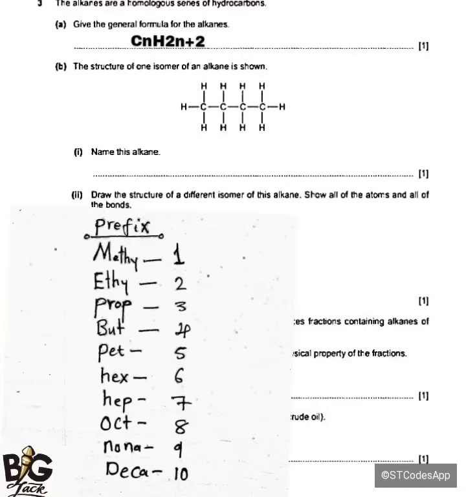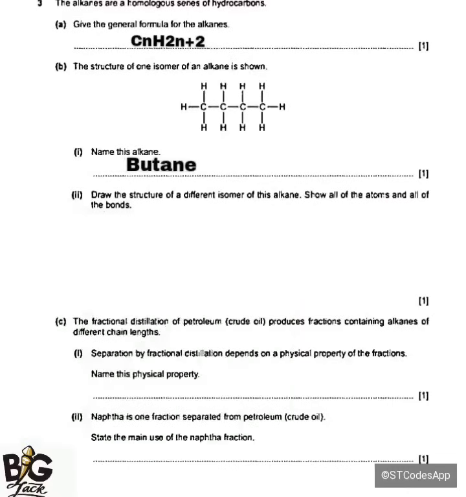Now this one here, we are talking of alkanes. Alkanes end in the suffix 'ane'. So this one is going to be butane. Okay. So name the alkane. I'm going to say this alkane is butane. Then Roman numeral 2 is saying draw the structure of a different isomer of this alkane. Show all of the atoms and all of the bonds.